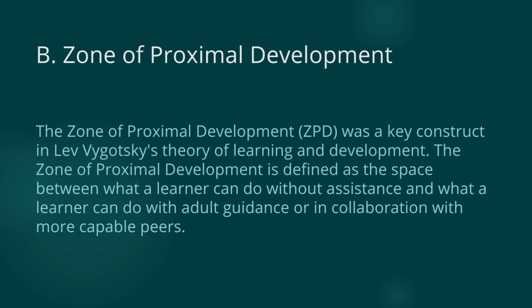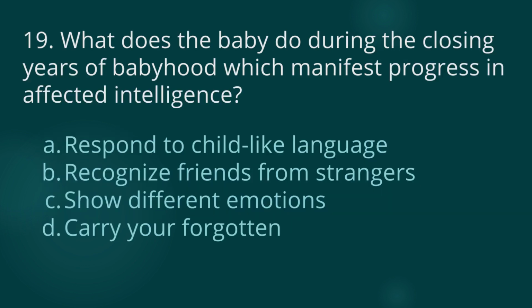ZPD was a key construct in Lev Vygotsky's theory of learning and development. The zone of proximal development is defined as the space between what a learner can do without assistance and what a learner can do with adult guidance or in collaboration with more capable peers. So, the answer is ZPD.